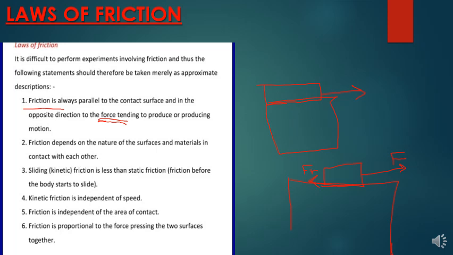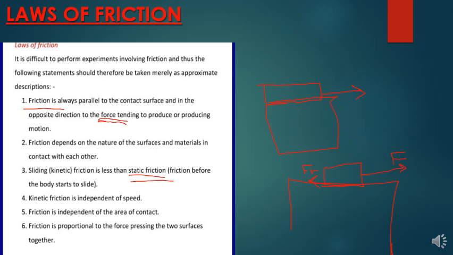Number three, kinetic friction. Kinetic friction is friction that acts on an object when it is moving. That is what is called kinetic friction. It acts on an object that has already started moving, and it is less than static friction. Static friction is friction before the body starts to move. Before the body starts moving, the friction acting on the body is called static friction.